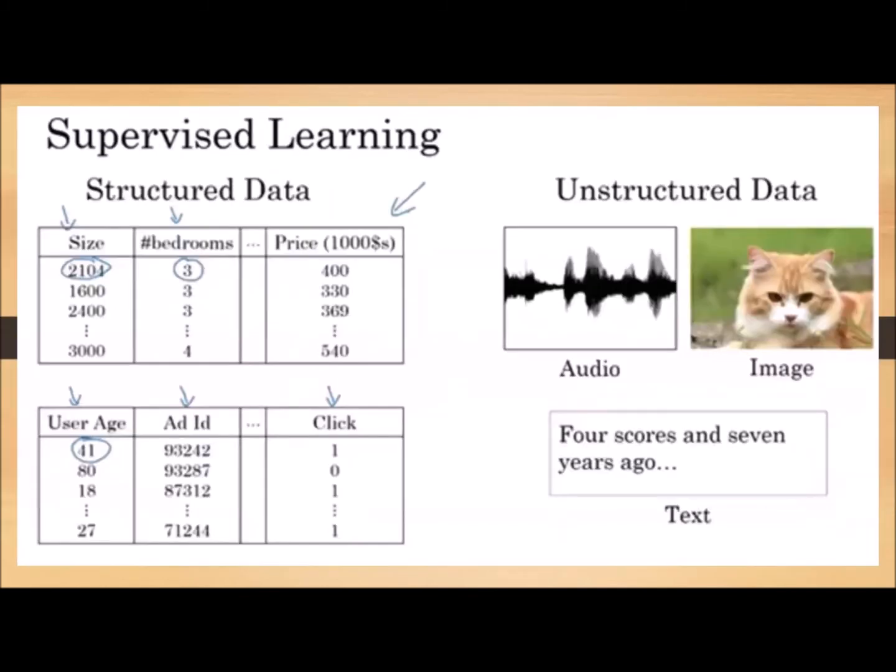Now, as we discussed just now, this is the structured data. This is the unstructured data. By seeing this image, we can recognize what this animal is. By seeing one image, we can recognize who is in that image if we know that person. But it is a very difficult task for the computer, because what the computer does is it takes one pixel, then another pixel, like that it takes every pixel and wants to match them with all the data images it has. So it is a little bit difficult problem for the computer.